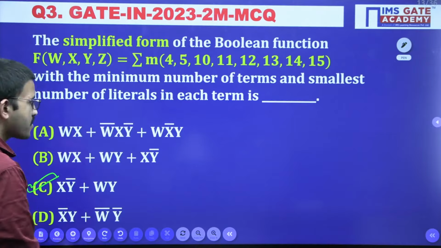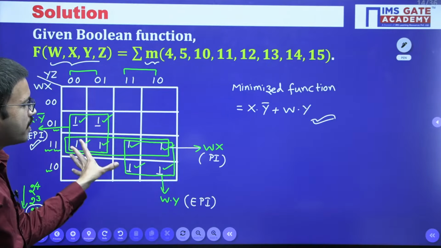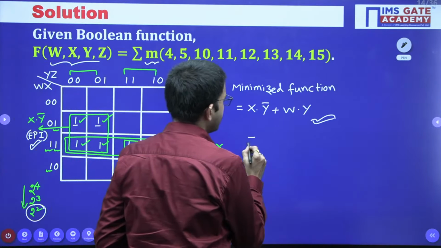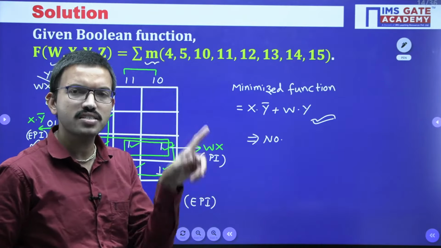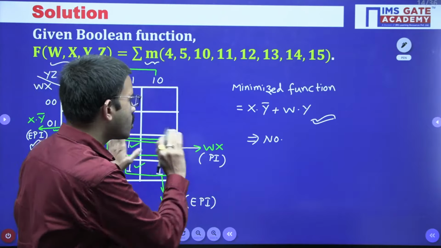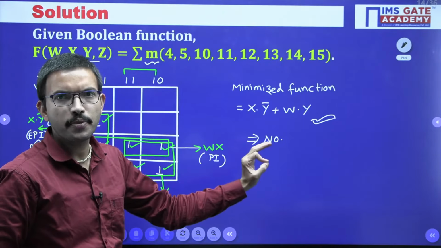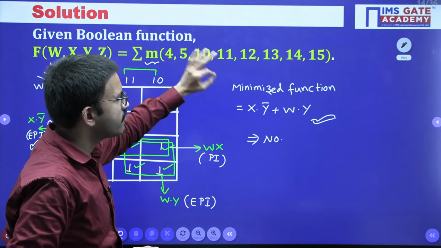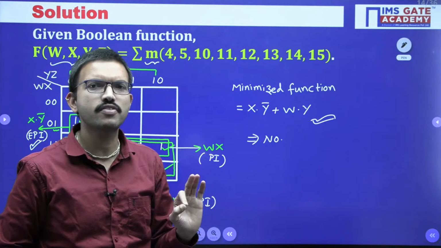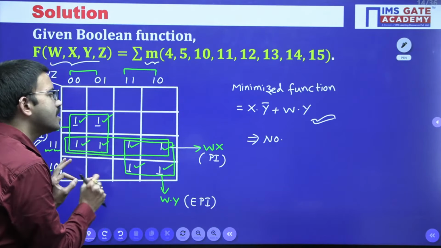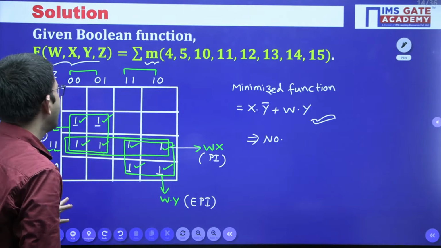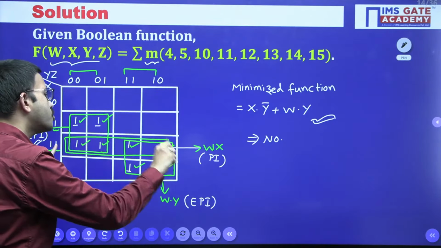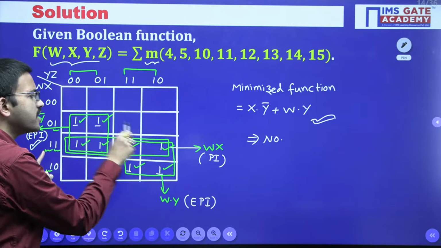Now, among these 3 prime implicants, I am mentioning this here for understanding purposes. Whenever the question is related to prime implicants or essential or redundant, that time this knowledge is required. That is the reason I am mentioning. But otherwise, whenever the question is related to a minimized function, most of you, with experience of solving a good number of questions related to K map, can ignore the grouping of 4 ones like this.